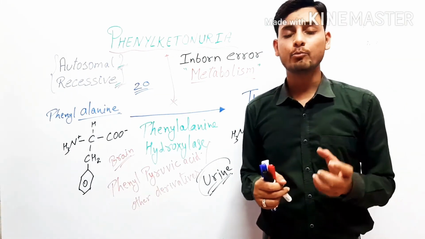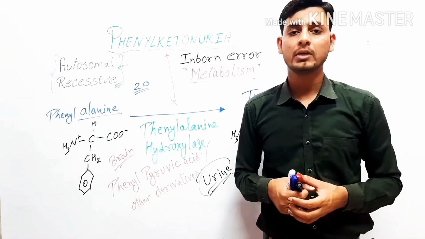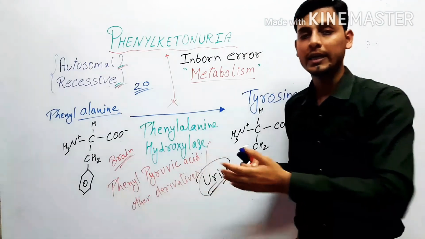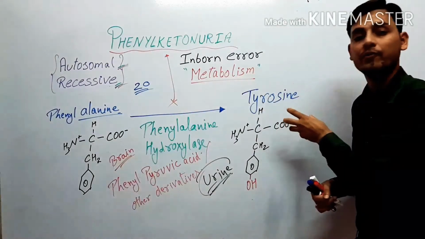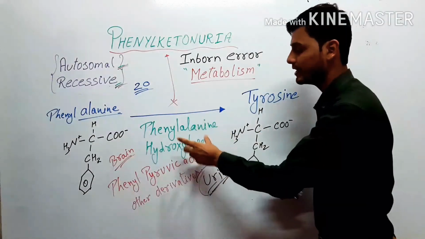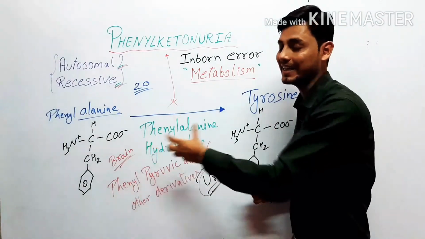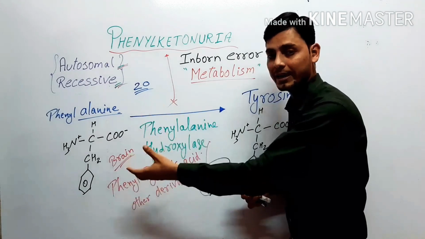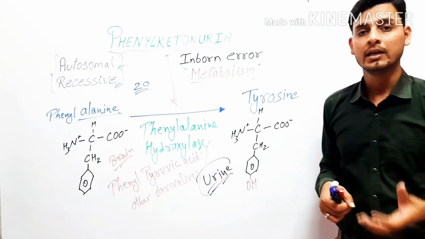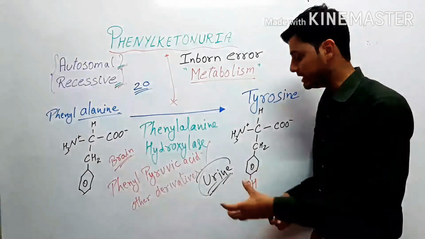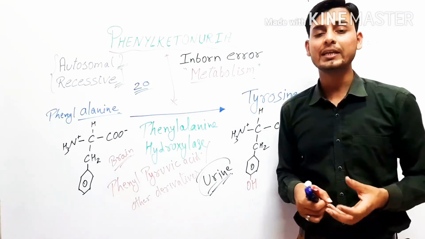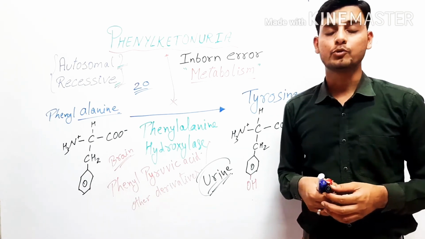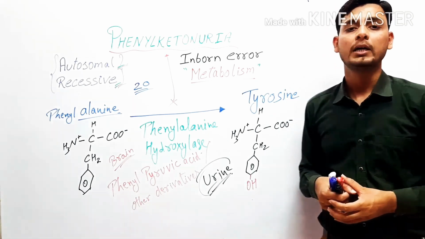So we recall the whole thing. Phenylketonuria is an inborn error of metabolism which is inherited as autosomal recessive, in which phenylalanine has to be converted into tyrosine, but because of the lack of an enzyme phenylalanine hydroxylase, it has not been converted and it has been accumulated in the brain and causes mental retardedness, and it can also be released in the urine due to the bad or poor absorption from the kidney.